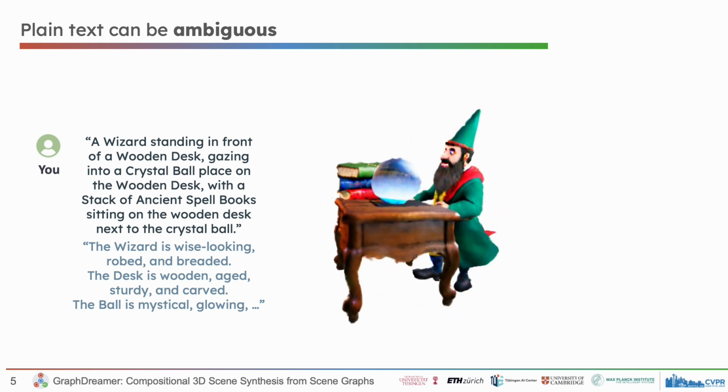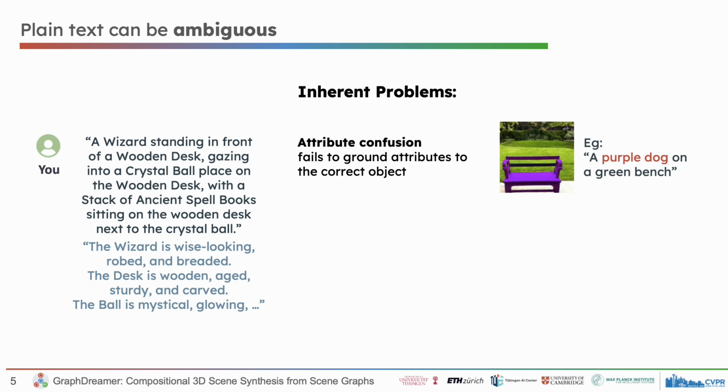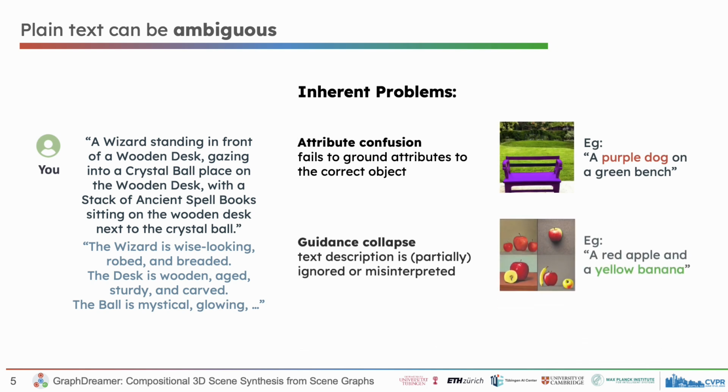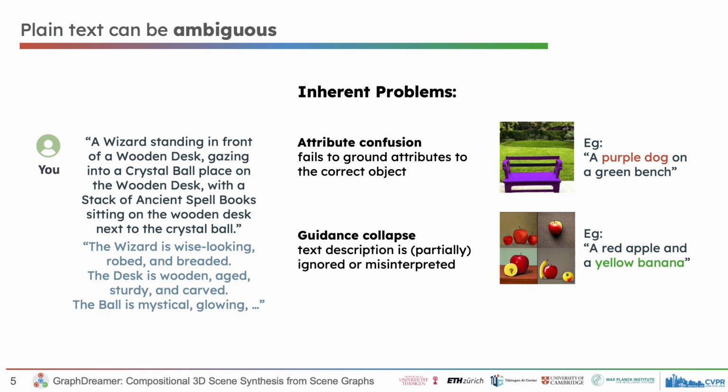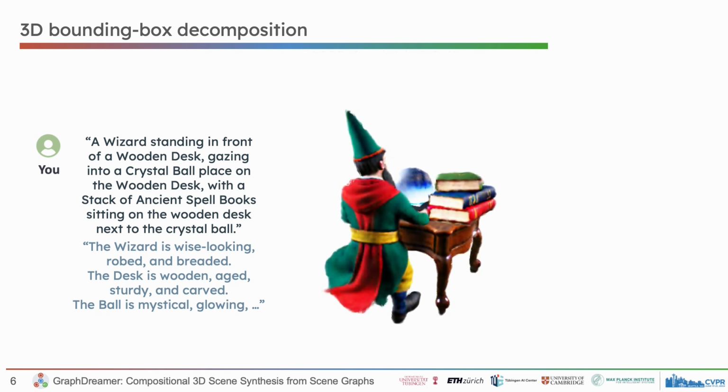The problem with grounding image generation in a very long and complicated text description is that the results often suffer from attribute confusion, failing to ground attributes to the correct object, and guidance collapse, where some content in the text is ignored or misinterpreted. These are inherent problems caused by text-image embeddings and thus affect all methods using plain text for grounding. Good thing is, the desideratum of being compositional is itself a way to address these problems.